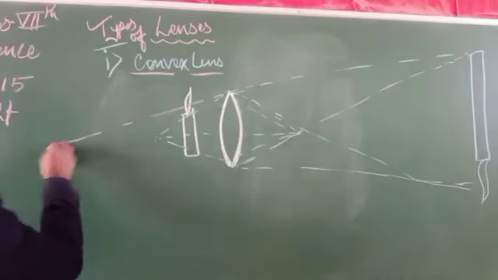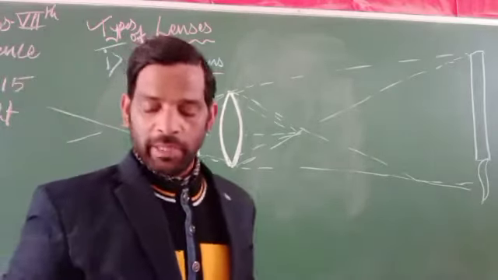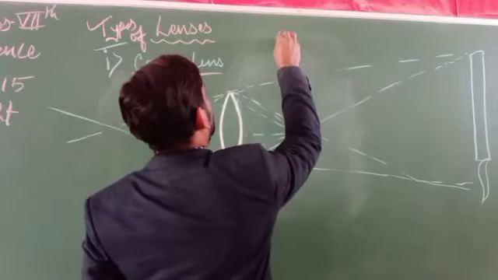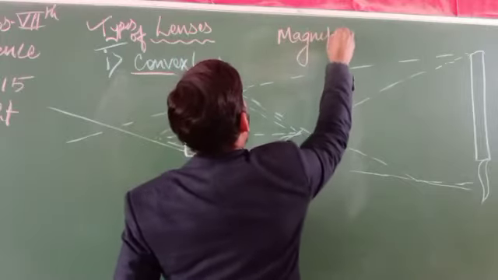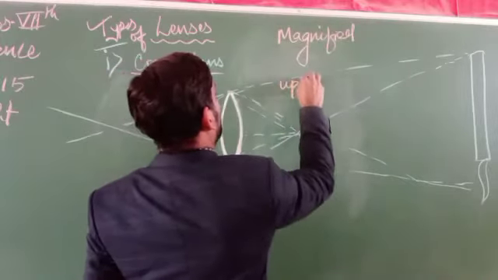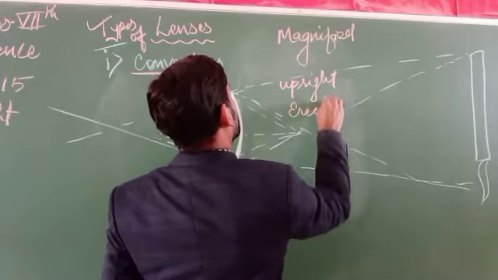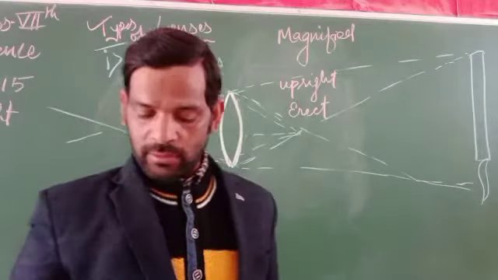Why? Because if this is placed near to this, then it is formed as a magnifying or magnified image. This will be in the form of upright, erect, and as a magnifying image.